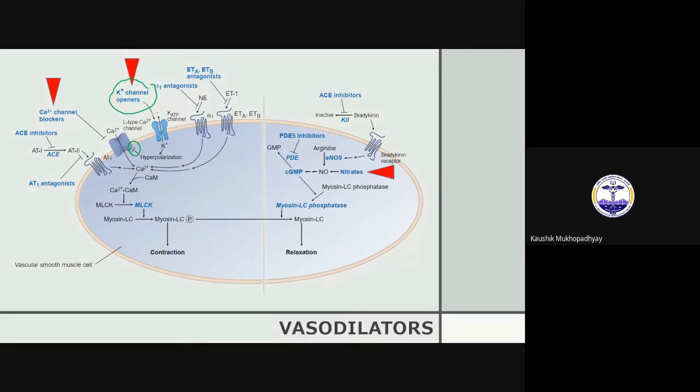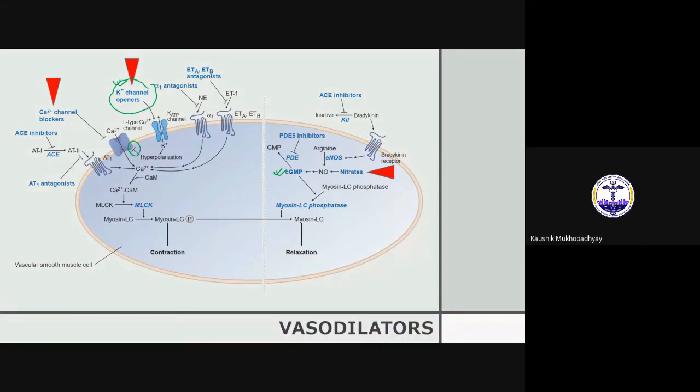Now, it is very straightforward to understand how nicorandil acts by vasodilation. But it has been shown that if we give a potassium channel blocker and then give nicorandil, the effect is still present. So nicorandil does not have only potassium channel opening property. It also has some effect on cyclic GMP. It is shown that if we give a PDE5 inhibitor along with a potassium channel opener, it will increase the effect of the potassium channel opener.